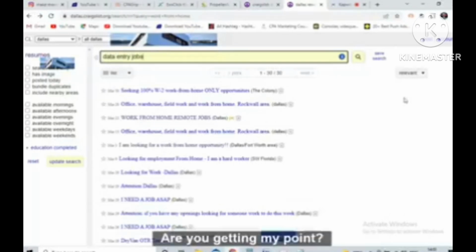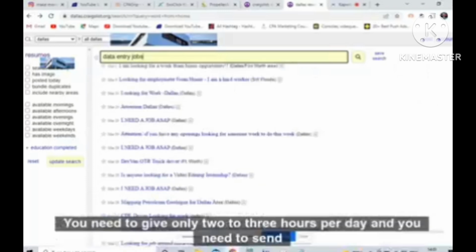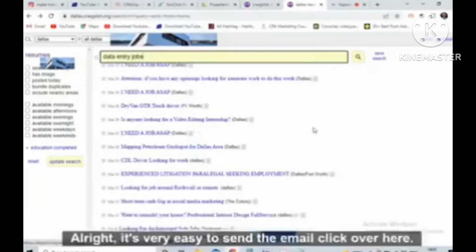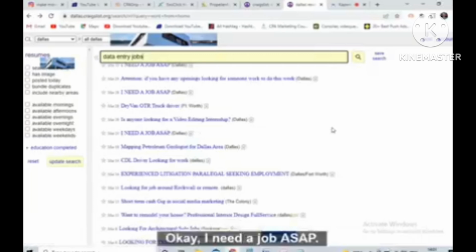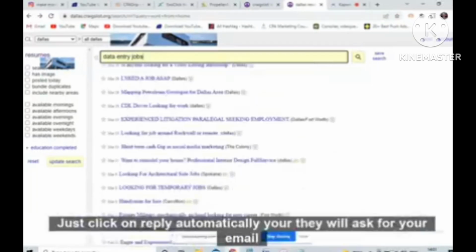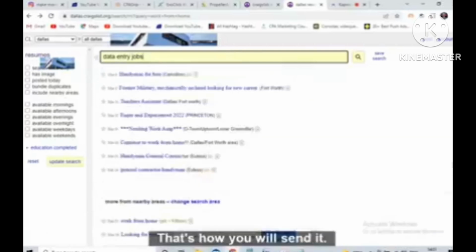Are you getting my point? So you need to write from different keywords. You need to give only 2 to 3 hours per day, and you need to send email to these people. All right, it's very easy to send the email. Click over here, okay, "I need a job ASAP," just click over here, and on the reply section, just click on reply. Automatically they will ask for your email address. That's how you will send it.